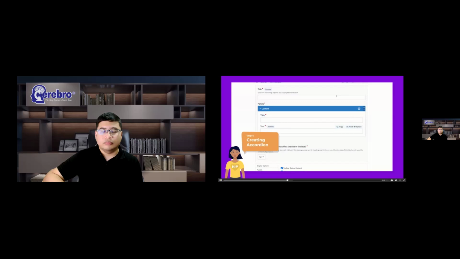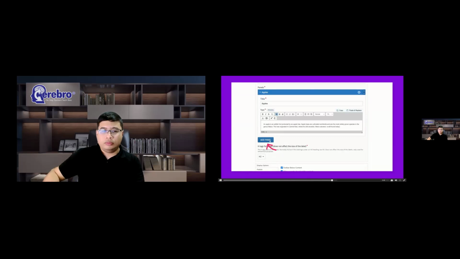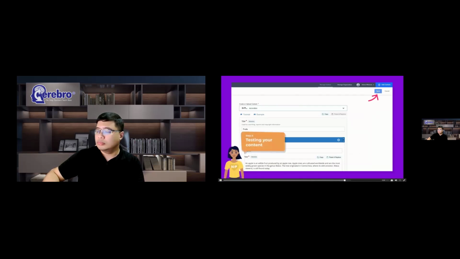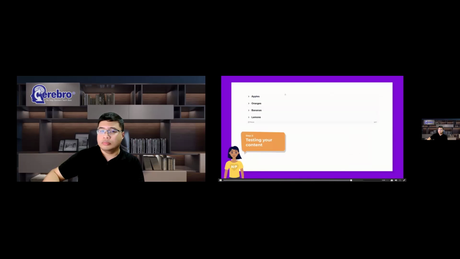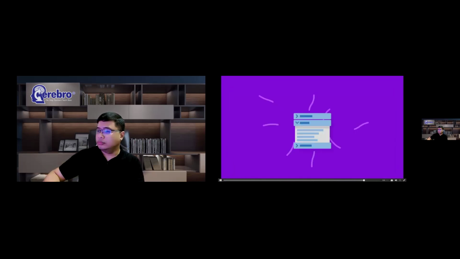Creating accordions is super quick. Give it a name that'll help you find it in your content list later. Then, add titles which will be visible at all times. The corresponding texts are displayed underneath when the user clicks the listed titles. You may add as many as you like. Save your content and remember to check that it behaves as you would expect. Enjoy making your text better organized and easier to read with H5P's accordion.